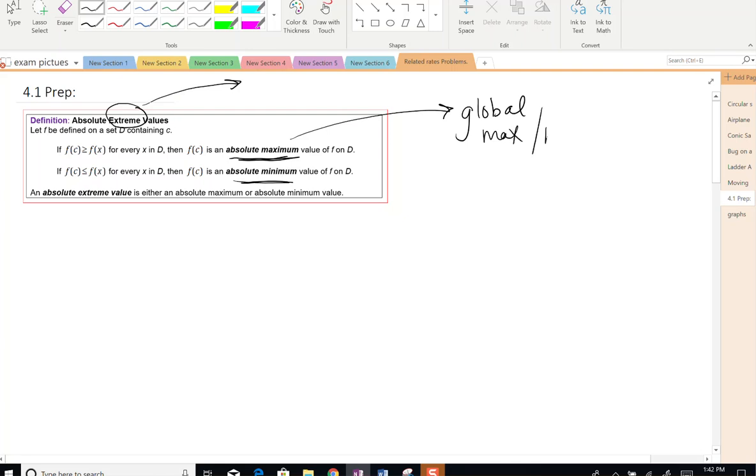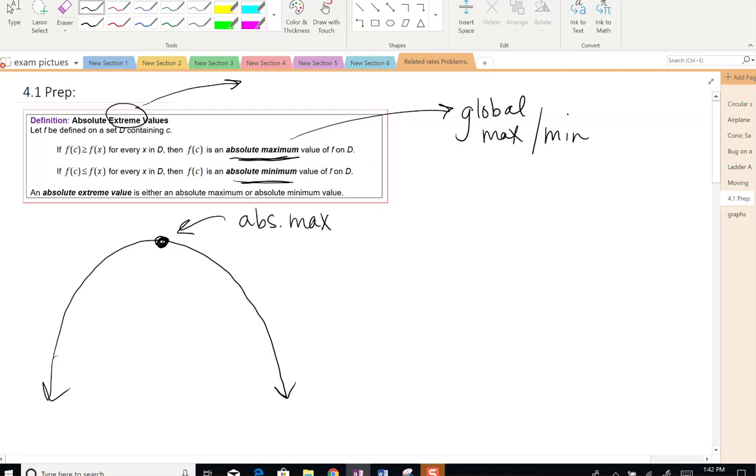max or min. Okay, and so when we have an absolute max or min, that means our function value for an absolute max at a certain point is larger than any other point on the graph. So this would be our absolute max. So this says f of c is greater than or equal to f of x for every x in the domain. Values that are not in the domain are not even considered. Now for our absolute min, f of c is less than or equal to.